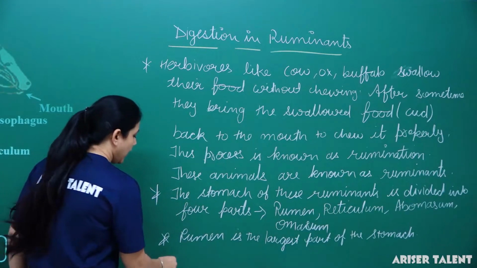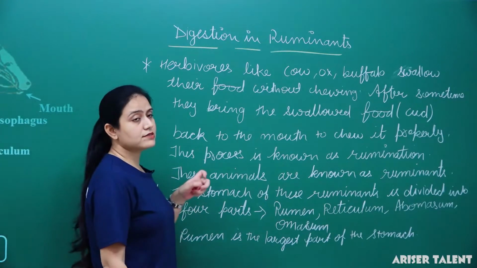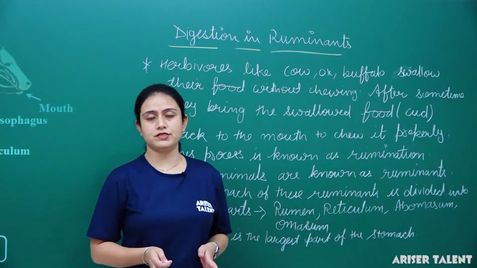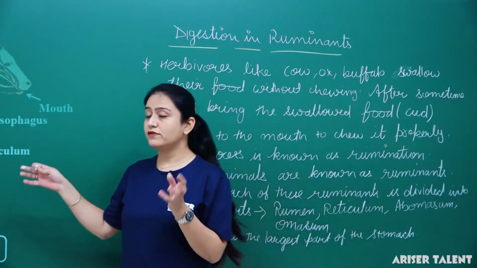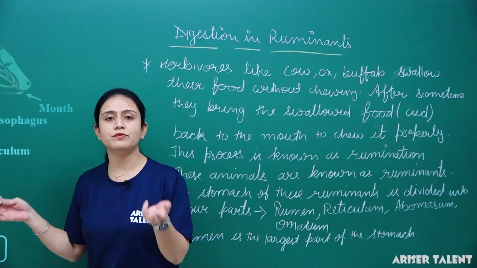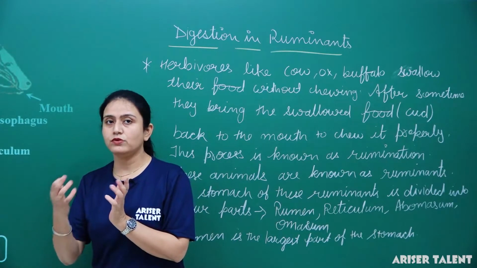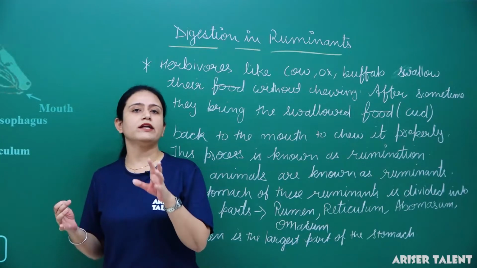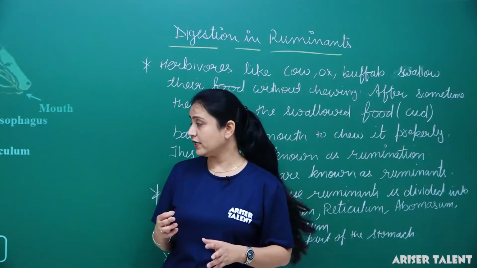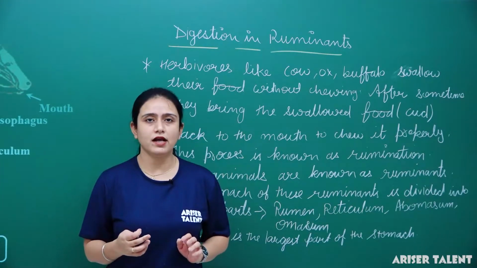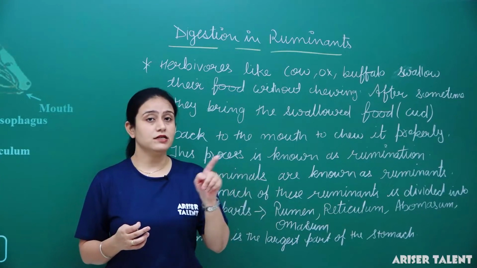In the rumen, symbiotic bacteria are present which break down cellulose, which means they release cellulase. This is the enzyme. Herbivores like cow, buffalo and goat eat plants and grass, which contain cellulose.